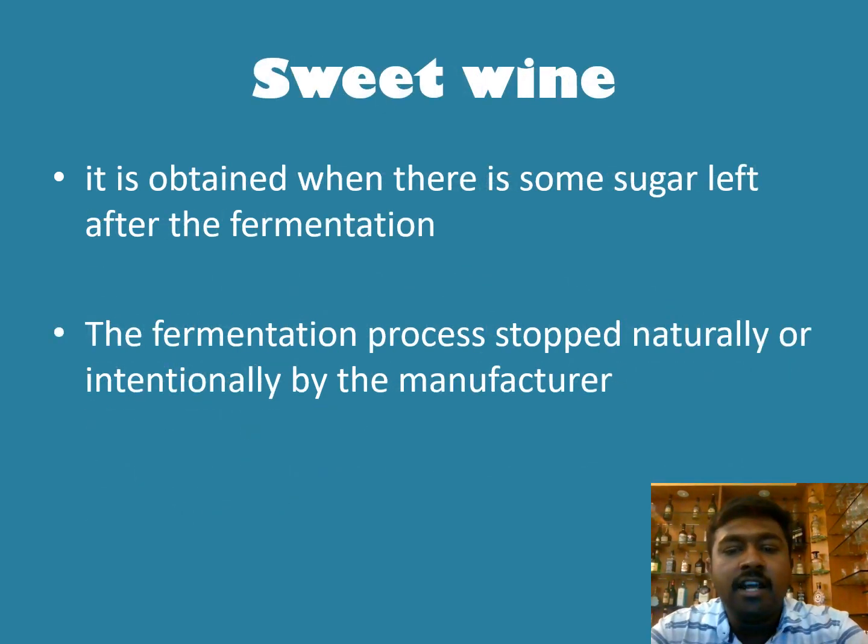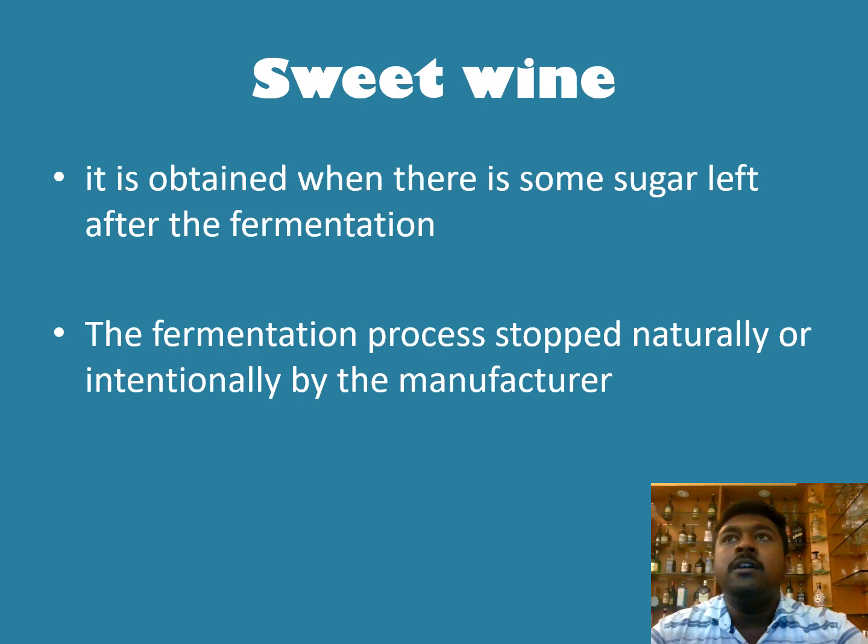It is obtained when there is some sugar left after the fermentation. Mostly what the breweries are doing, they will stop the fermentation process naturally or intentionally to make a sweet wine. The fermentation happens in a very big fermentation tank. If you visit breweries in Italy or France or Spain or Portugal, they press the grapes either manually or by machinery. After that, they transfer the pressed grapes into a large fermentation tank. In that tank the fermentation process gets started.